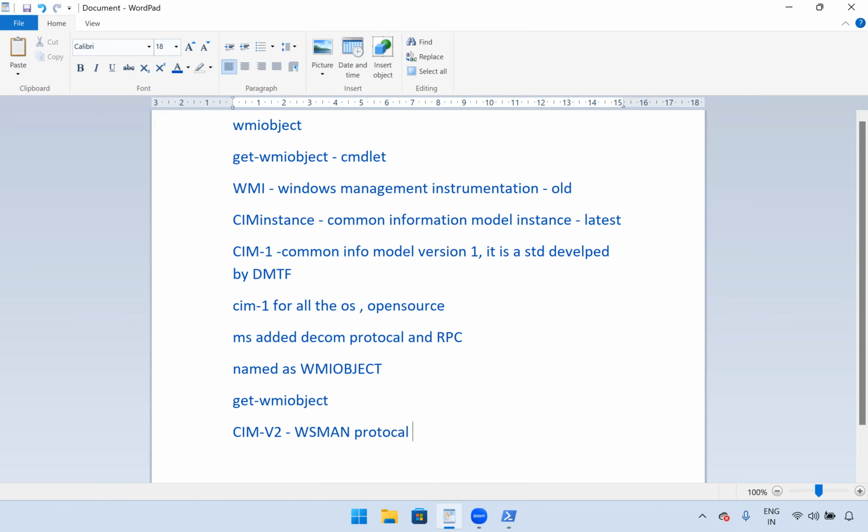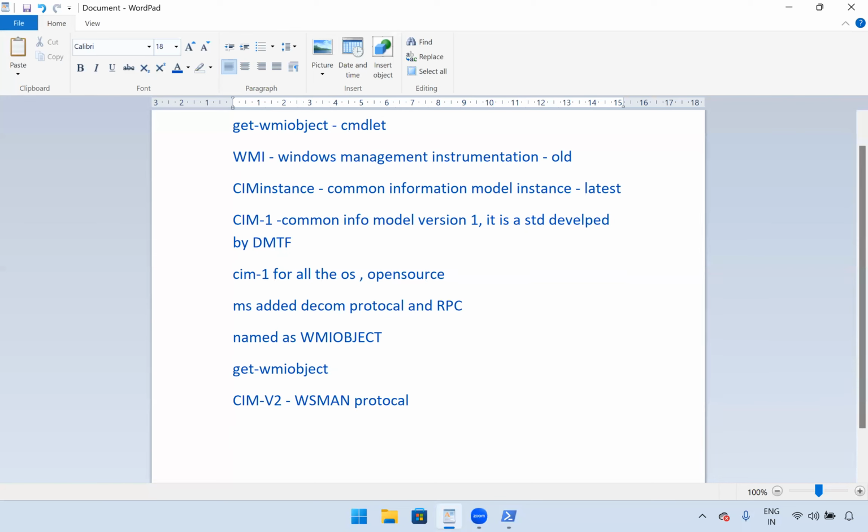Then again, Microsoft came into the picture. Microsoft now added new enhancements, so let's see what Microsoft added.